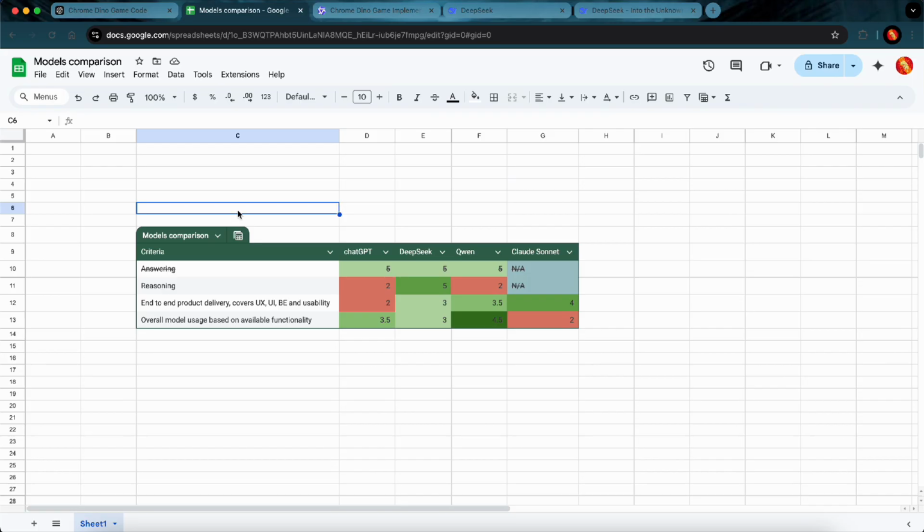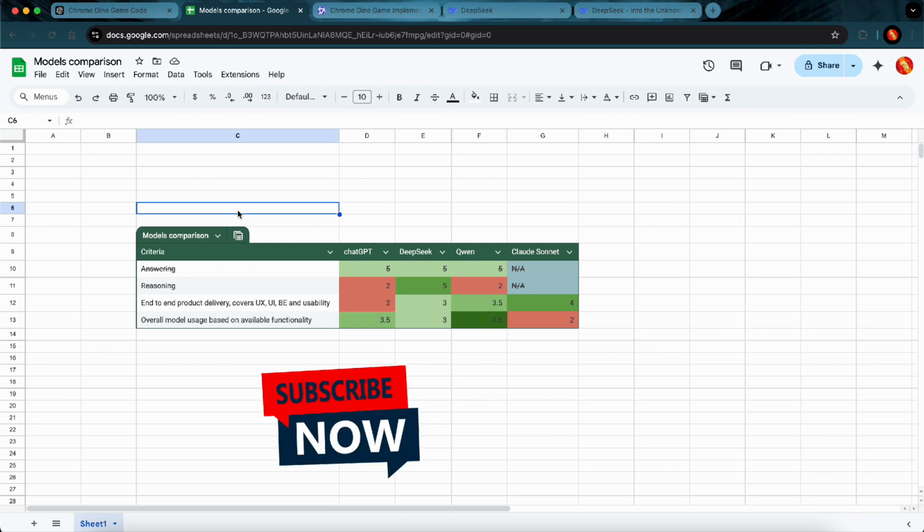Let's talk a bit about what each model is good for. First up, we have ChatGPT. General use cases over a wide spectrum, and I think it's making good strides with Operator. Second, we have DeepSeek. Unbeatable at reasoning, it's best at explaining its response, can be run locally, so it's very safe. Next up, we have Qwen.